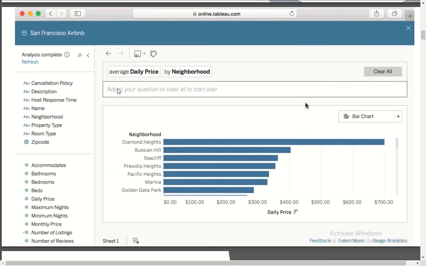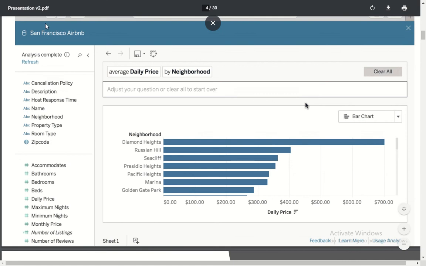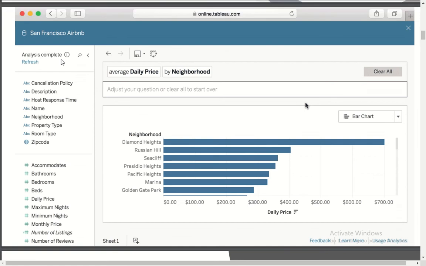As you can see on the screen, this is how the UI would look for anybody trying to use Ask Data. The first thing you can see is the data source name, and then you will see something called analysis complete. Whenever you publish any data source to Tableau Server, it performs a detailed analysis on all the dimensions and measures, and then says whether your analysis is complete or not. If you click on the i icon, it will give you details on what level of analysis is done on which fields. So that's about the analysis.